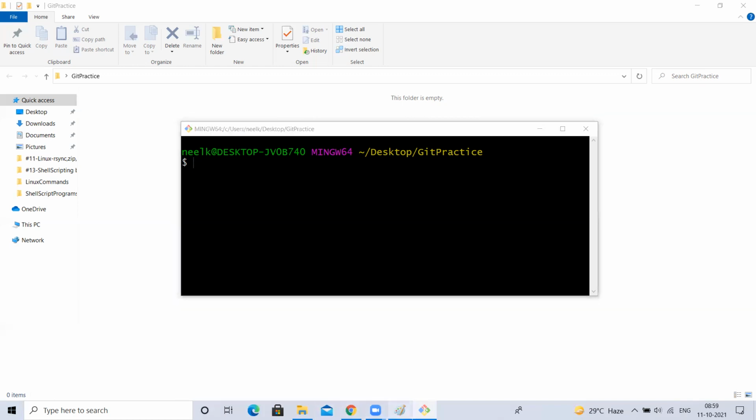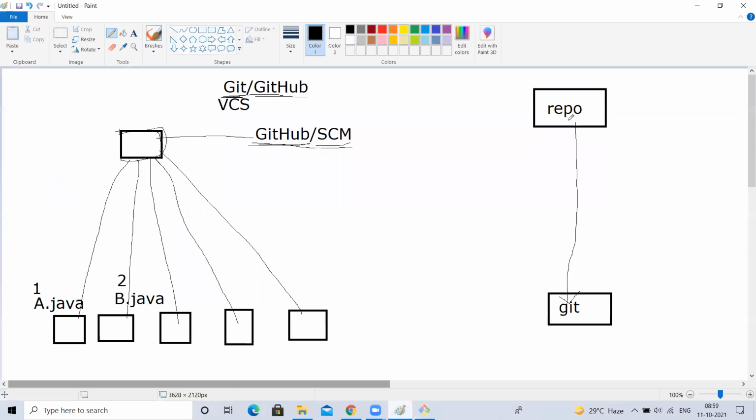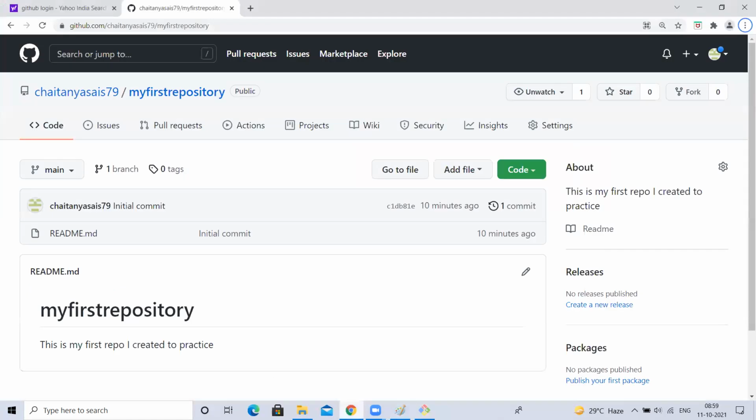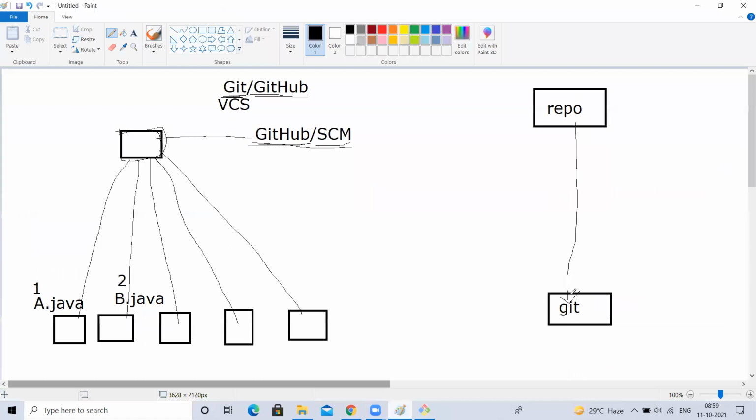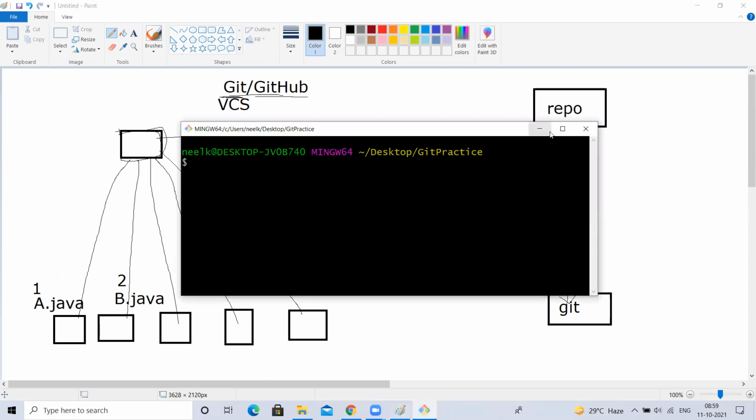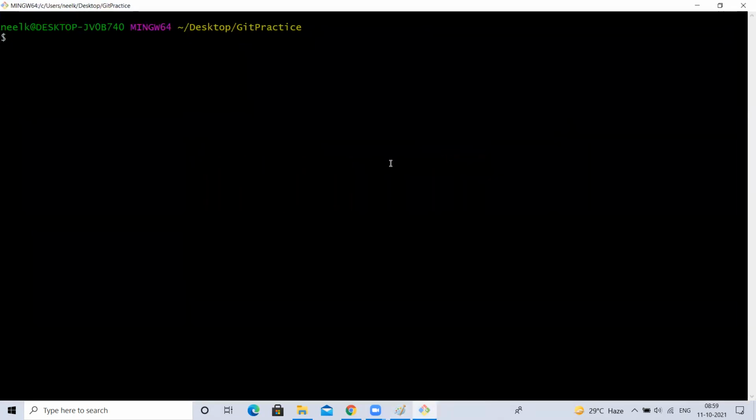Now, I want to create a link. I want to take this GitHub repository, which is the remote one, into my local, and make a communication between my Git and the GitHub repository. For that, there is one command called git clone.